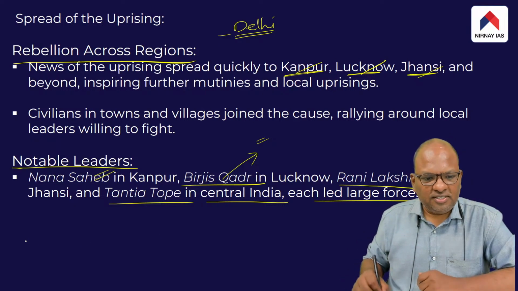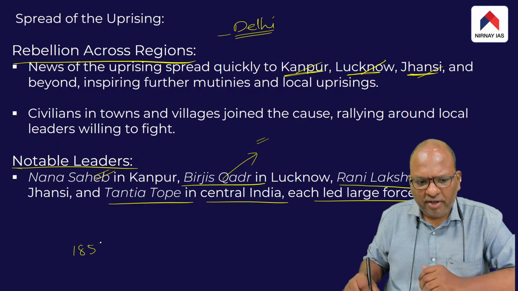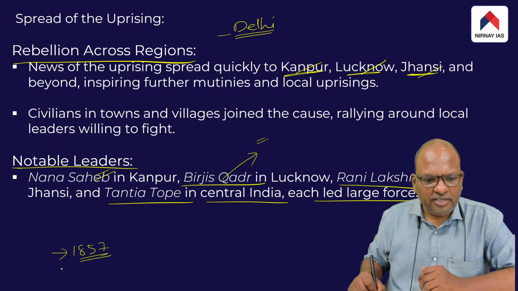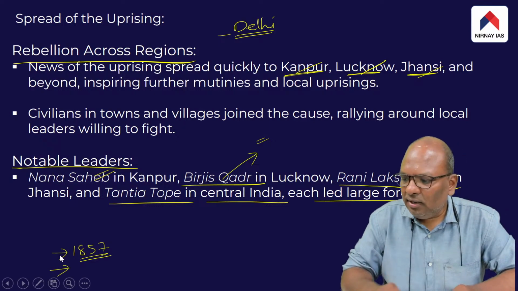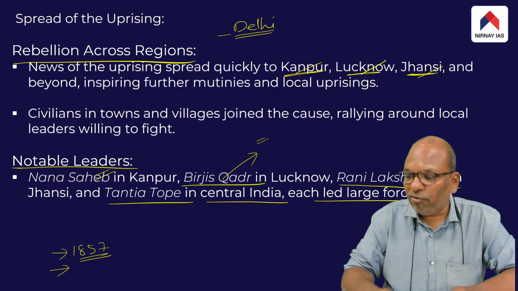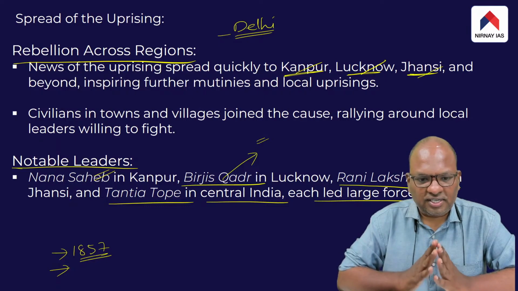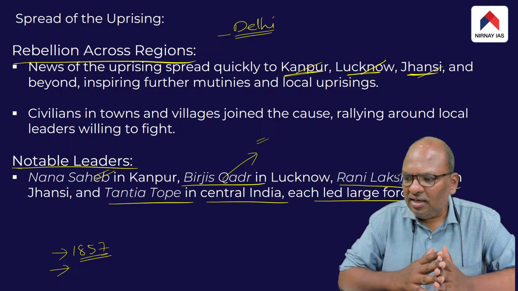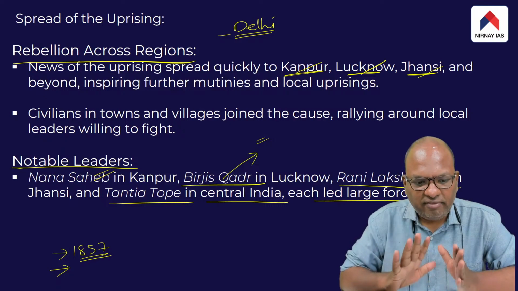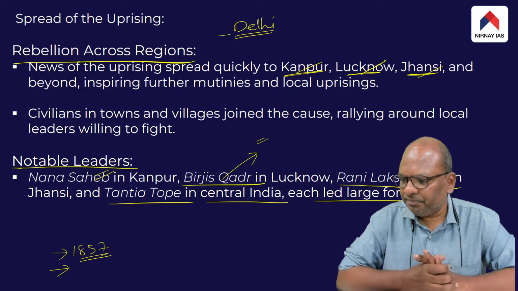But the point is, more or less by the end of 1857, the British succeeded in putting down the revolt. By the end of 1857, the British succeeded in completely crushing the 1857 revolt. This is what happened. That's the point.